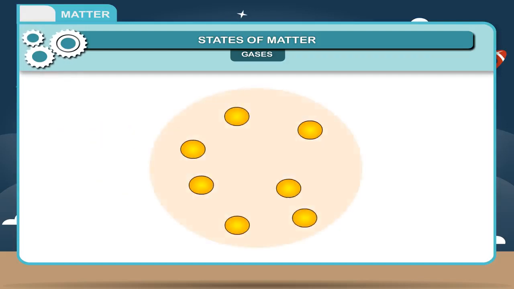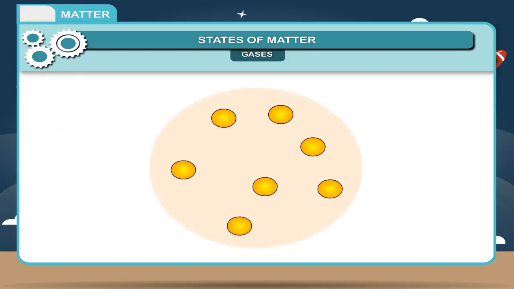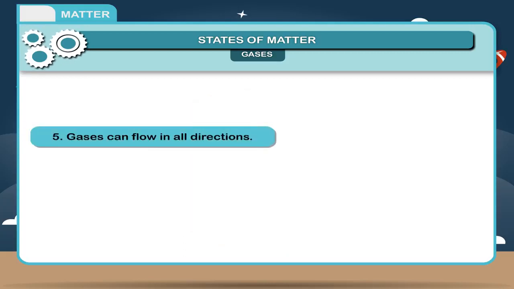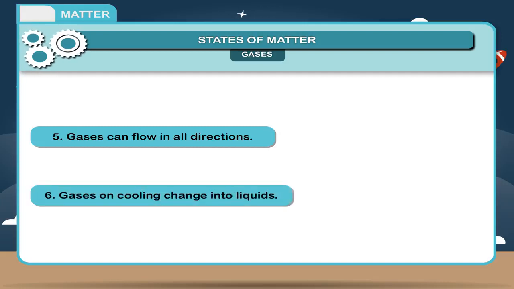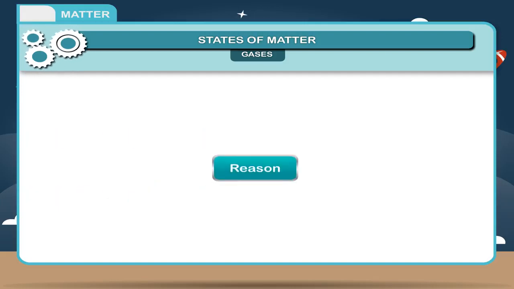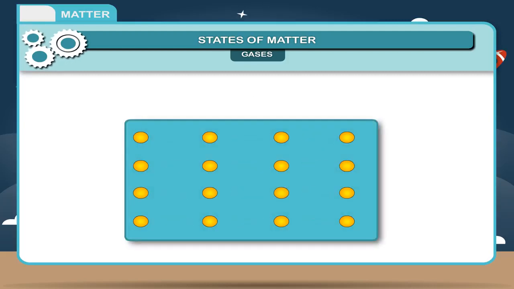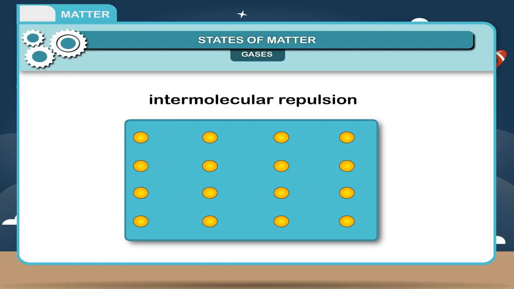Reason. Molecules in gases move very fast. 5. Gases can flow in all directions. 6. Gases on cooling change into liquids. Reason. Cooling increases intermolecular force of attraction and reduces intermolecular repulsion.